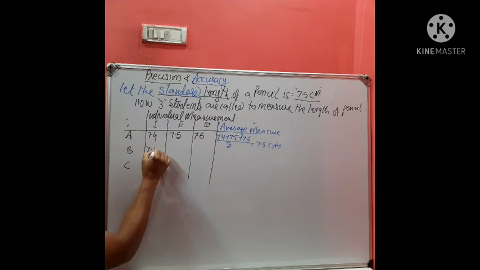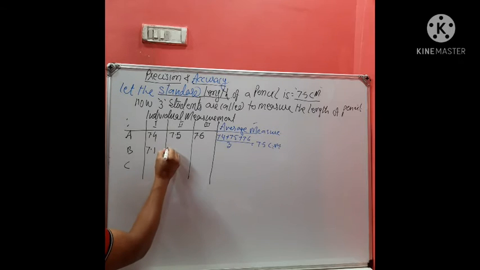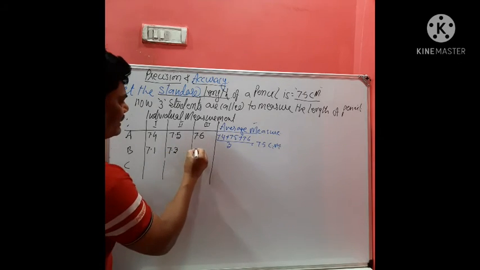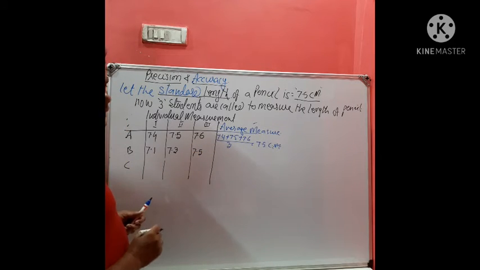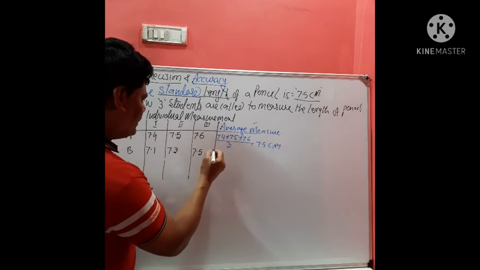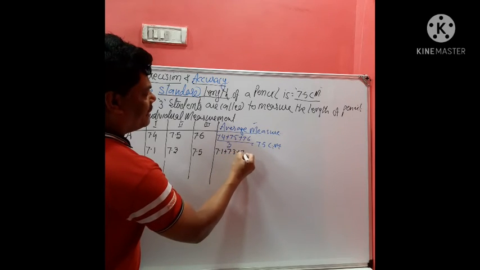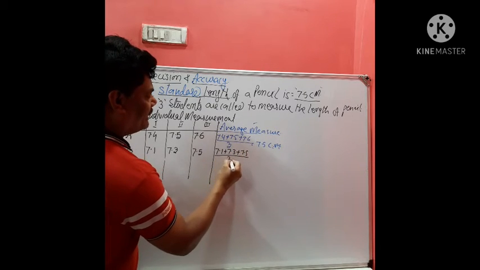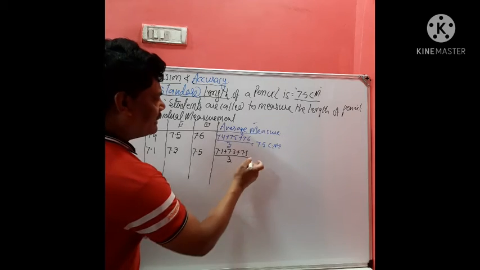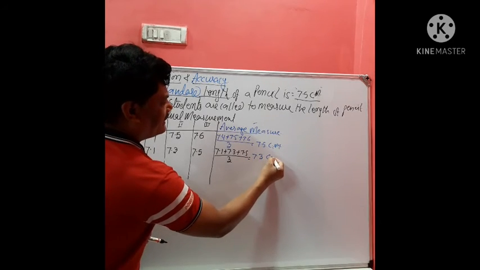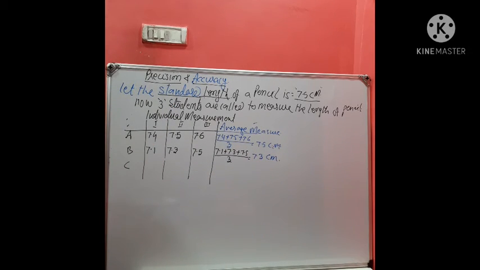Now student B is again measuring it: 7.1 centimeter. Then the next time he says 7.3 centimeter, and next time 7.5 centimeter. Now what will be the average measurement? 7.1 plus 7.3 plus 7.5 whole divided by 3. The answer is 7.3 centimeter.